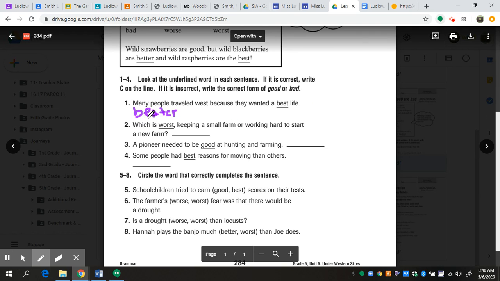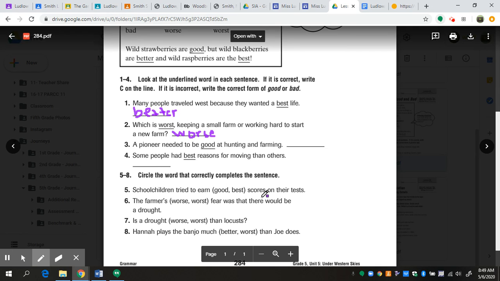Number 2: which is worst, keeping a small farm or working hard to start a new farm? Well, I'm comparing one thing to one other thing, which means I need to use the comparative form. And if you could see right here, the comparative form is worse. So this one is also not correct. So we're going to write worse on the line instead of worst. Also, when you read the sentence out loud, it just doesn't sound right. Which is worst? Keeping a small farm or working hard to start a new farm? Which is worse? Keeping a small farm or working hard to start a new farm? Worse sounds better because it is actually correct.